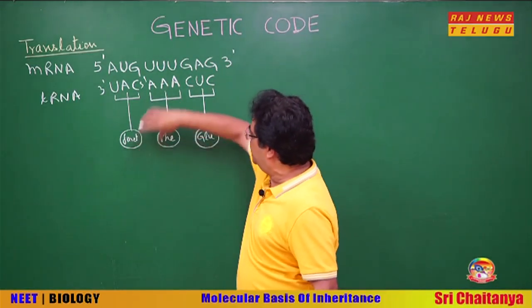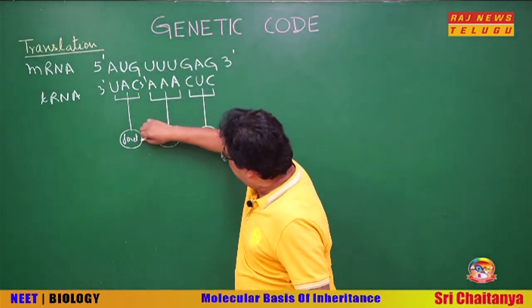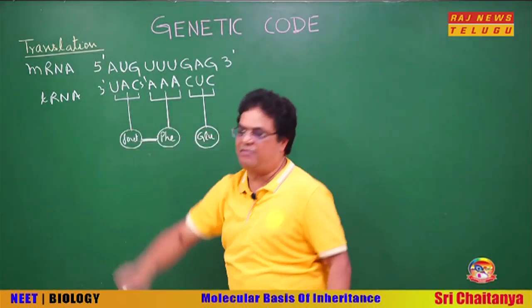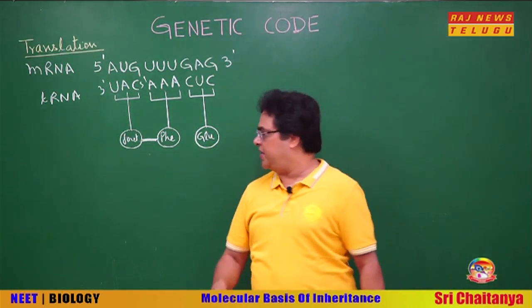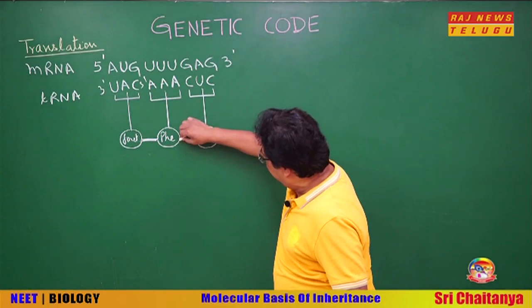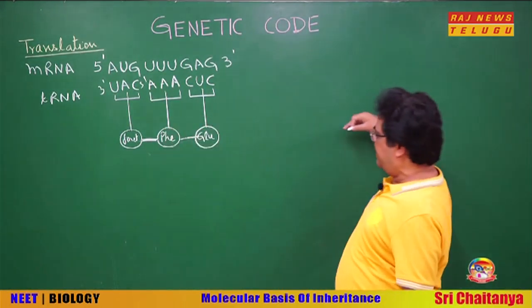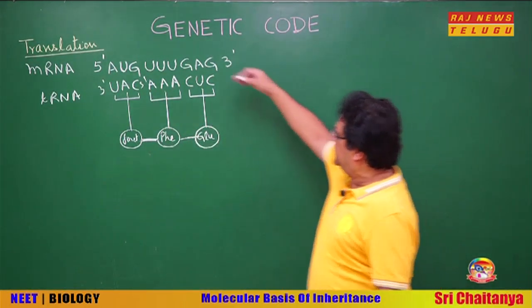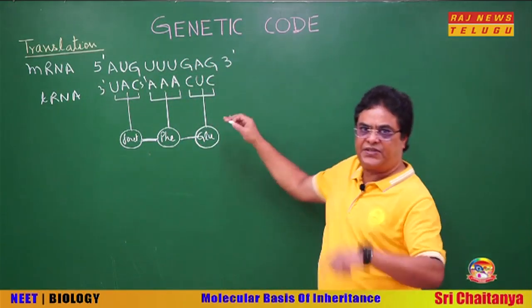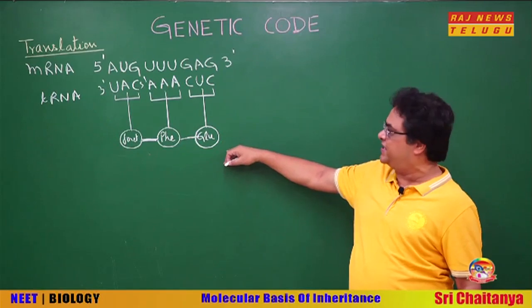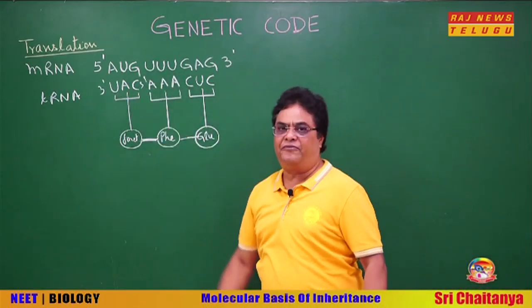because on the ribosome, when these two come together, a peptide bond between these 2 amino acids will be formed with the help of peptidyl transferase. Okay. Similarly, a peptide bond between these 2 forms. So this way a polypeptide chain will be formed, and the sequence of nucleotides on mRNA will determine the sequence of amino acids in this polypeptide chain, and this is done with the help of tRNA.